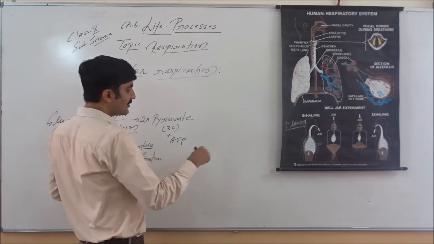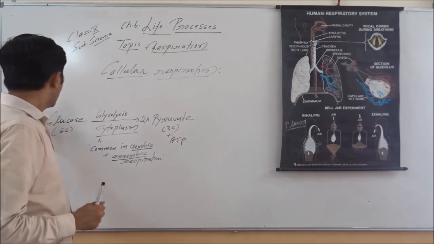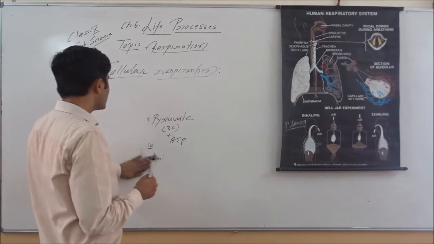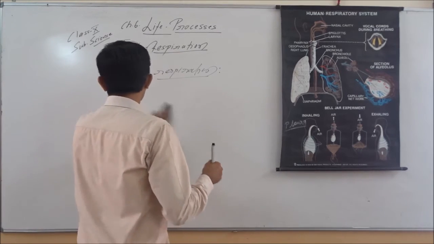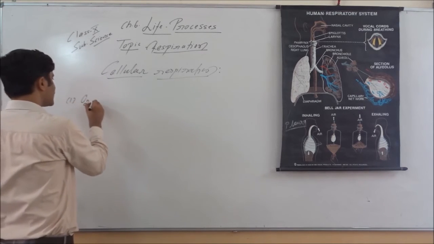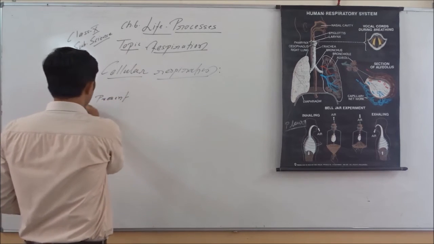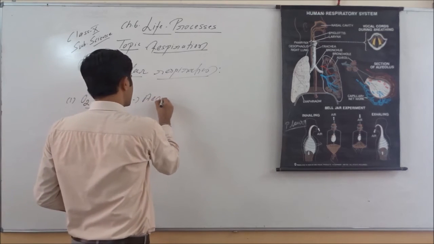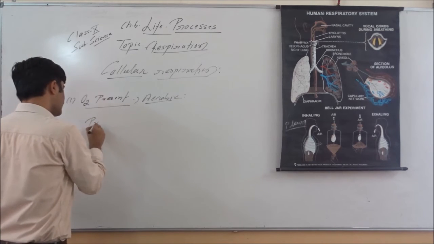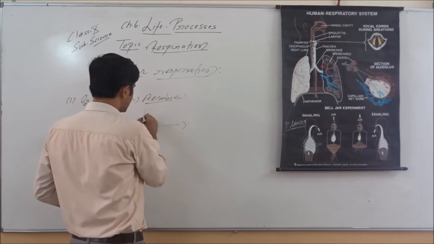Now this pyruvate will undergo further breakdown. So there are 3 ways of breakdown of the pyruvate. So let's look into this: how pyruvate undergoes the further breakdown to generate a large number of ATP. The first condition is in presence of O2, in case of aerobic respiration, aerobic condition. In case of aerobic condition, this pyruvate molecule, which is a 3 carbon molecule, undergoes the process that is called